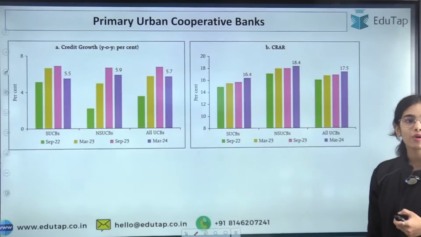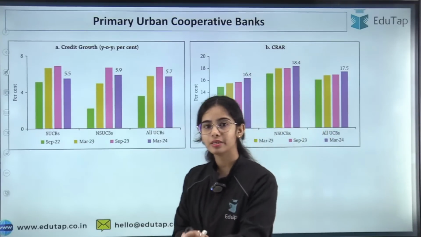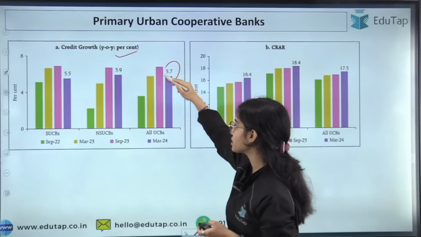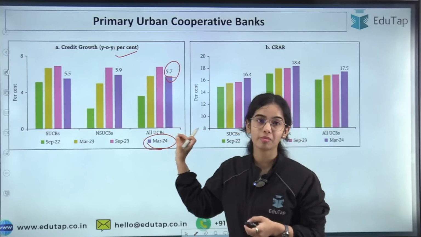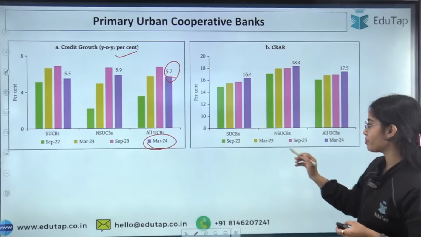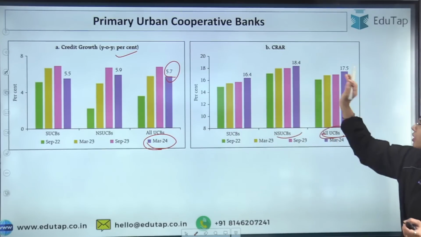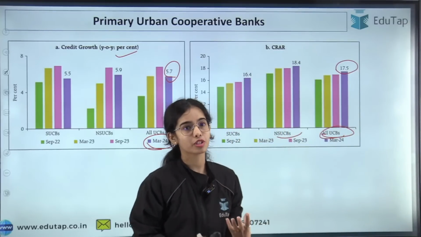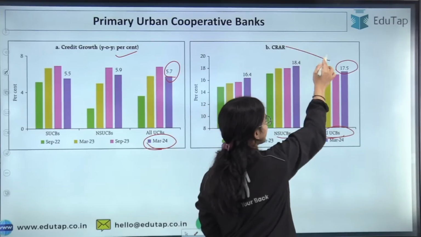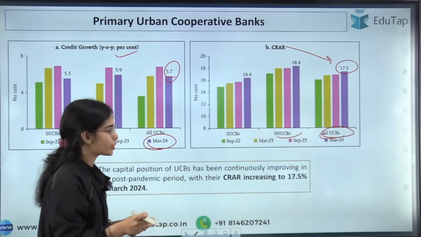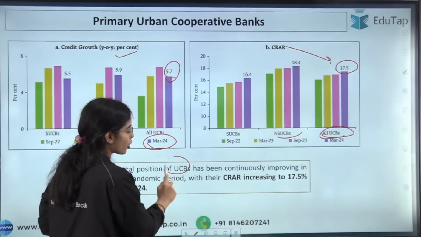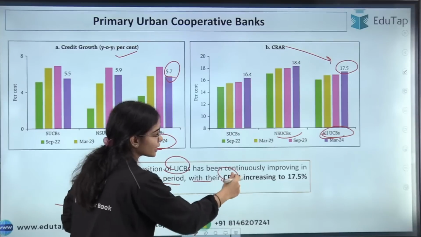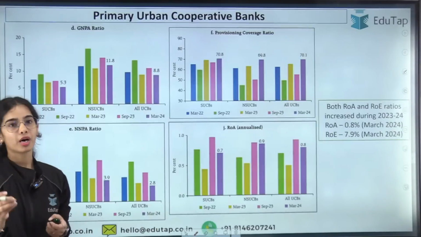Now coming to the primary urban cooperative banks. Here the credit growth was 5.7% in March 2024 for all the urban cooperative banks. The CRAR, the capital to risk weighted asset ratio, was even higher than the scheduled commercial banks. They maintained a CRAR of 17.5% in March 2024. So the capital position of the urban cooperative banks has been continuously improving in the post-pandemic period, with their CRAR increasing to 17.5% in March 2024.